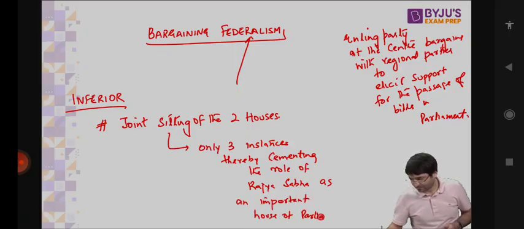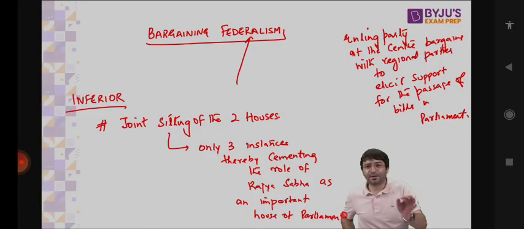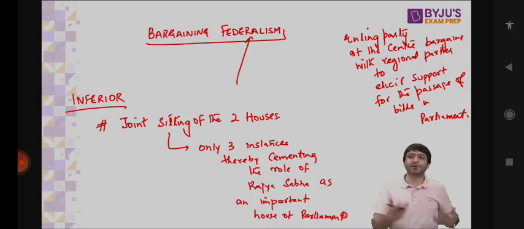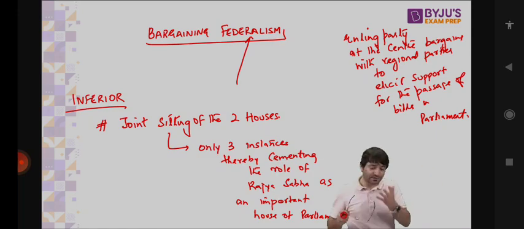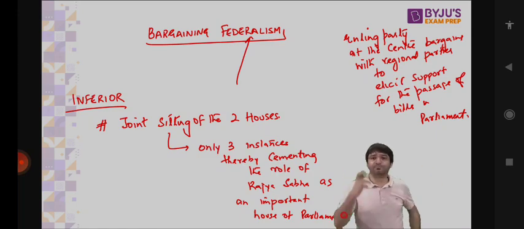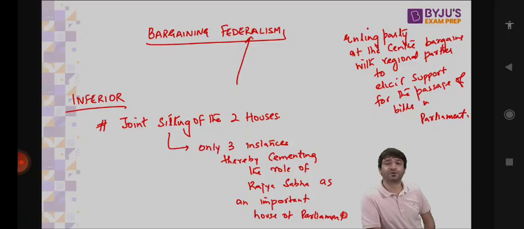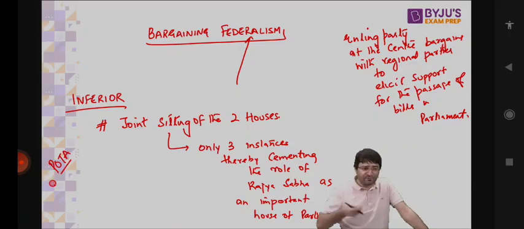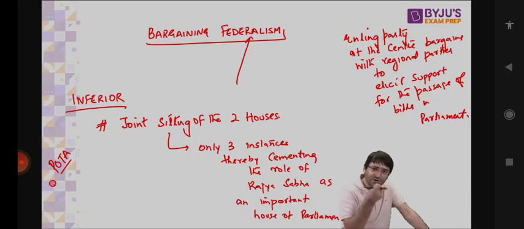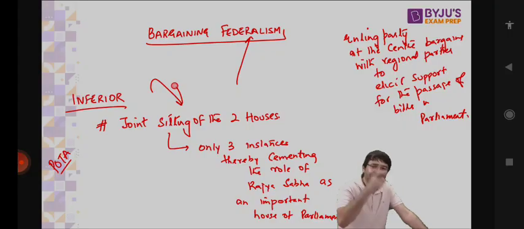there have been only 3 instances since the commencement of the constitutional government in India, since the establishment of Rajya Sabha in India in 1952, where we had a joint sitting of the two houses. The first was on the dowry prohibition bill, the second was on banking regulation repeal bill, and the last one was way back in 2002 on POTA, Prevention of Terrorist Act. Only 3 instances in the past when we have resorted to the joint sitting of the two houses, thereby cementing the role of Rajya Sabha as an equally important house of the parliament. It is not an inferior house, despite the fact that we have something known as the joint sitting of the two houses. This is Rajya Sabha.